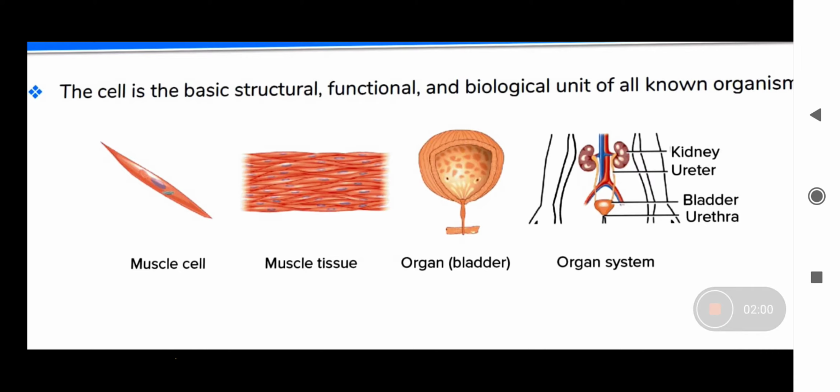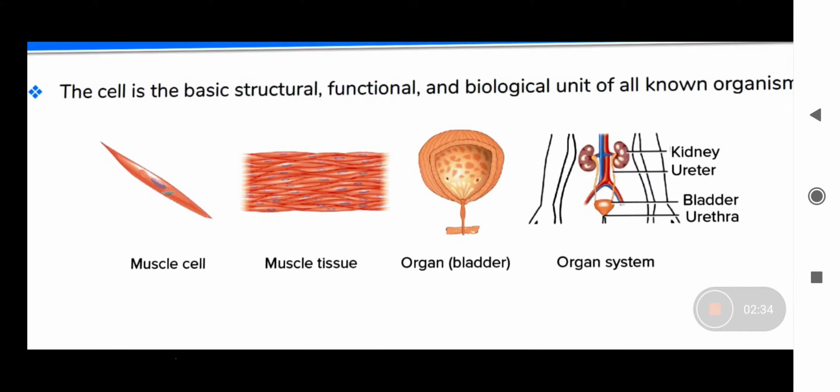A group of similar cells together performing a specific function is called a tissue. A group of tissues together makes an organ, and different organs work together to perform a particular function. That is your organ system, right?